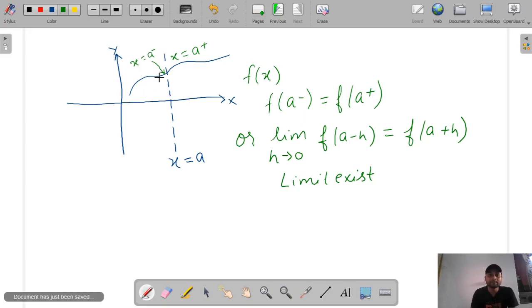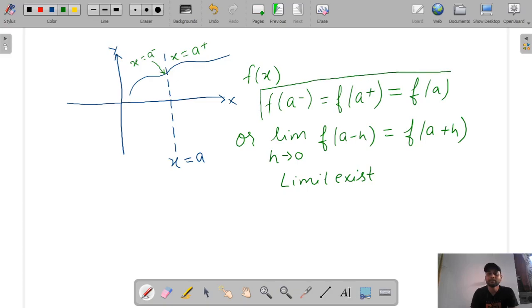But in this graph you can see that f(a minus) is equal to f(a plus), and that is also equal to f(a), because it is continuous at x is equal to a. So if this condition occurs, then we can say that it is a continuous graph.